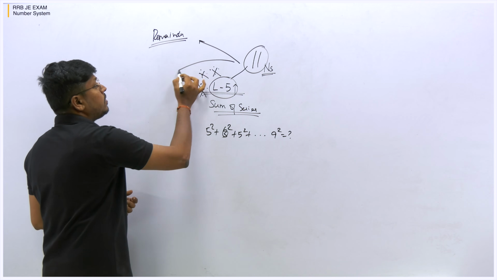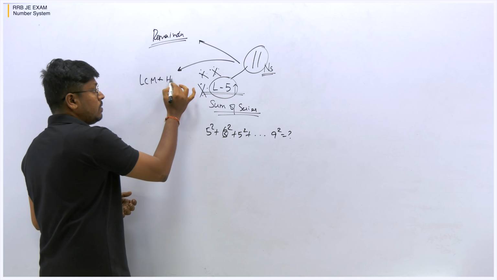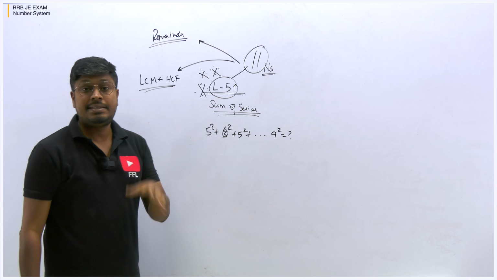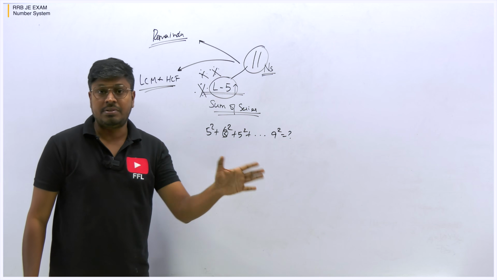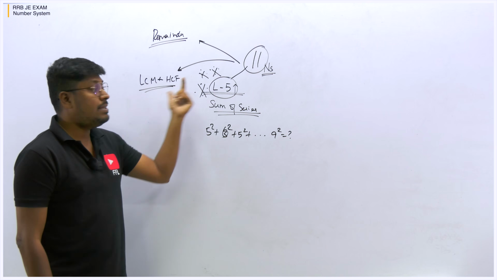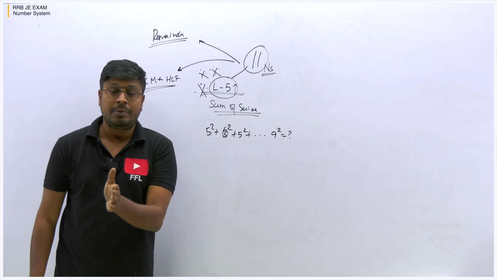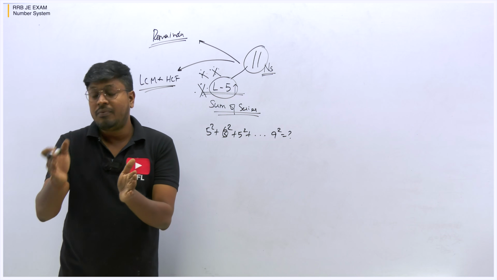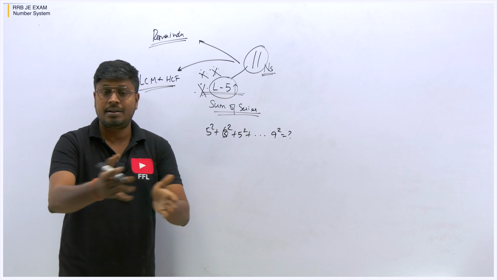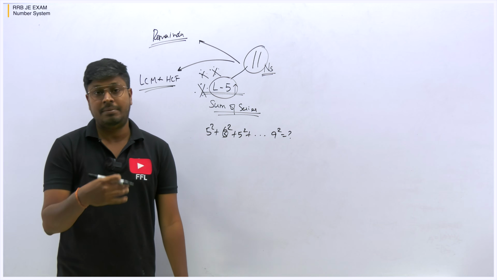And then other than this, in the topic number system, you can see LCM HCF. LCM HCF also comes under the category of number system. Inside the number system only, we have a topic called LCM and HCF. When you take older quantitative aptitude books, there will not be a separate topic LCM and HCF; inside the number system, you will find LCM HCF. But in recent years, in most competitive exams, LCM HCF was asked for 1 or 2 questions. So in recent quantitative aptitude books, you can see number system as a separate topic and LCM HCF as a separate topic.